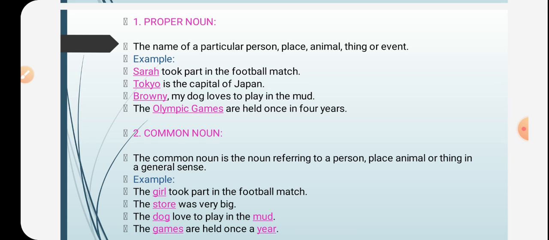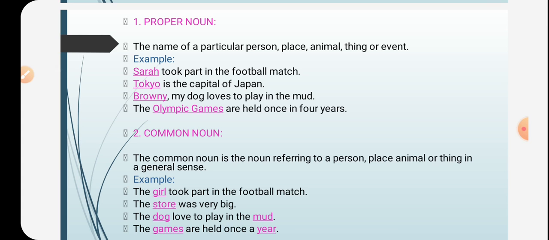Next example is Tokyo is the capital of Japan. Here we see Tokyo and Japan are names of places and they are given special names so that we can identify, we can point out to them better. So when we say Tokyo we know that it is the capital of Japan.